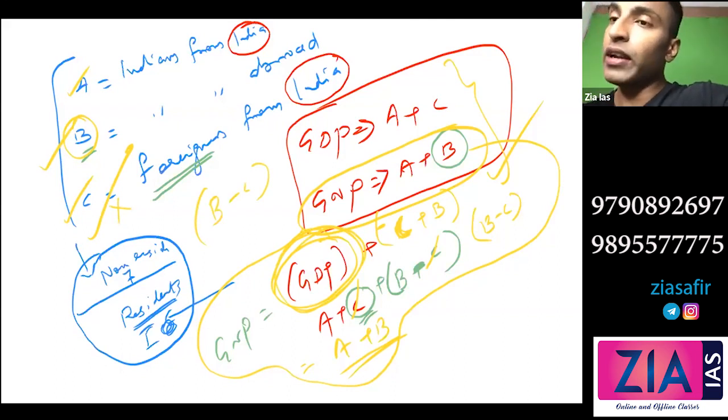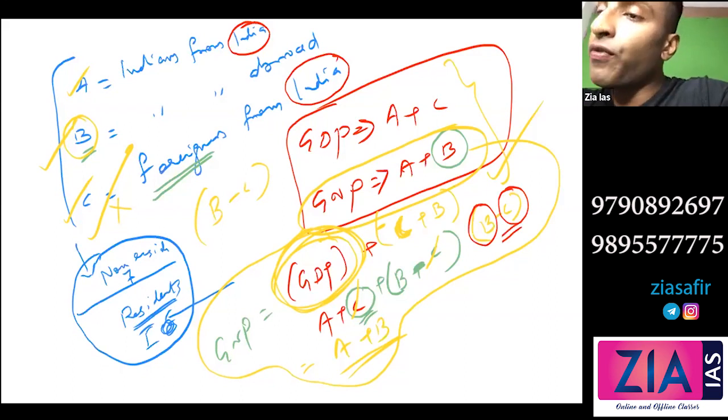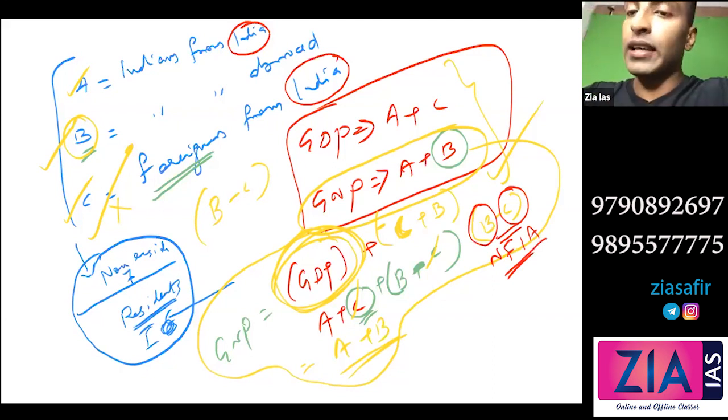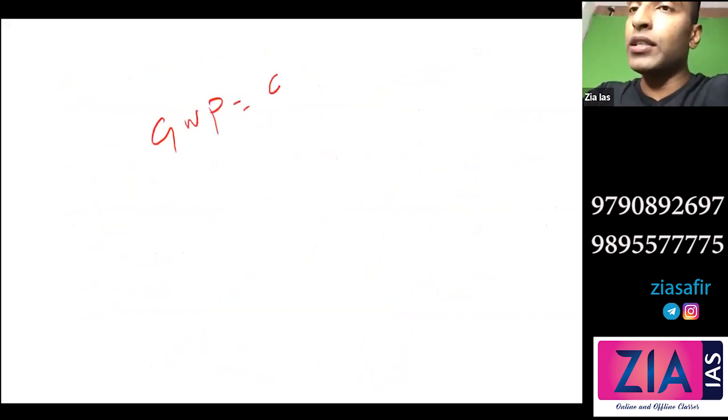So ultimately, what you're doing is whatever Indians earn from abroad, you are adding, and whatever foreigners earn from India, you are removing. I hope you understood. Whatever Indians earn from abroad, that's this B, you're adding that. And whatever foreigners earn from India, you're removing. And this is what you call net factor income from abroad. So in the textbooks, you will see it written like that: GNP equals GDP plus net factor income from abroad.